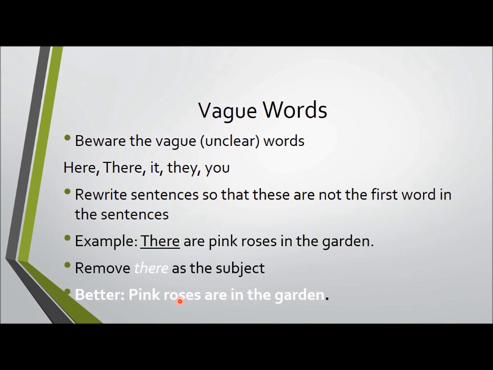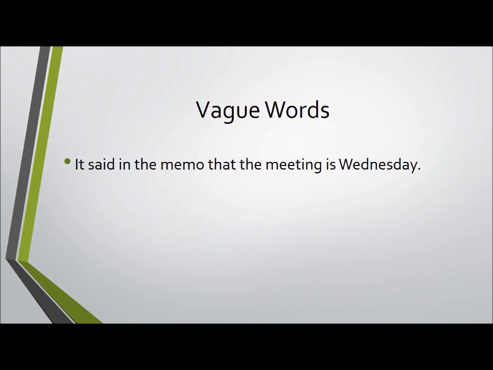So do you see the difference here? First, we started off using there. We're going to get rid of there because that's a vague word or not a clear word. And we're going to replace it, get it out of the way, and then you're left. And now I know that the subject is pink roses, and pink roses are in the garden. I want you to try this one. It said in the memo that the meeting is Wednesday. Well, what's your vague word in this sentence? Go back and look at the list you just wrote down.